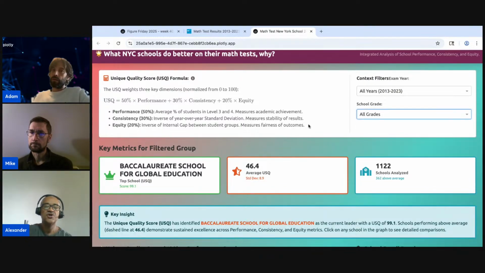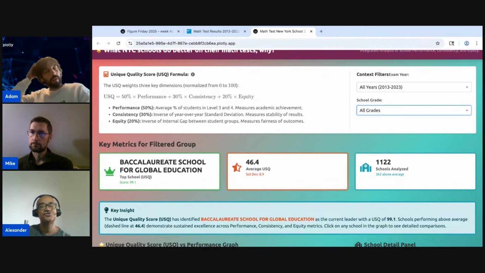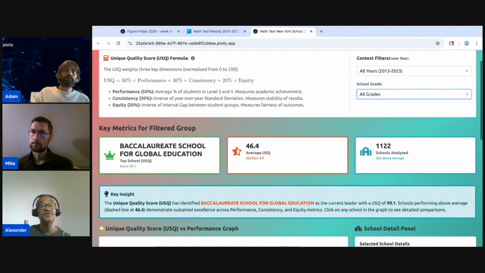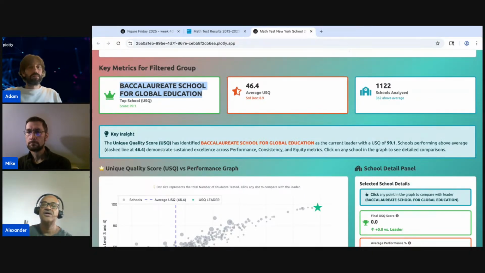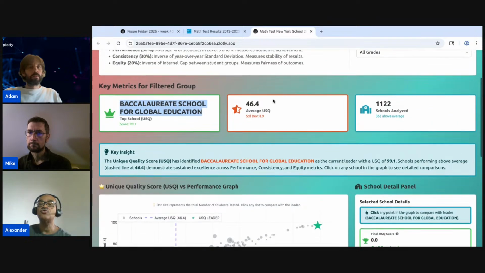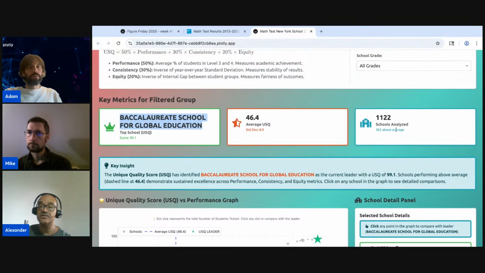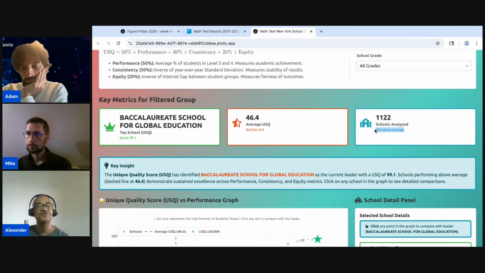By default, you can see a bunch of key metric cards. The Baccalaureate School for Global Education is the name of the school, with the average percentage of the metric I created above, the number of schools analyzed, and 32, the number of schools above the average.